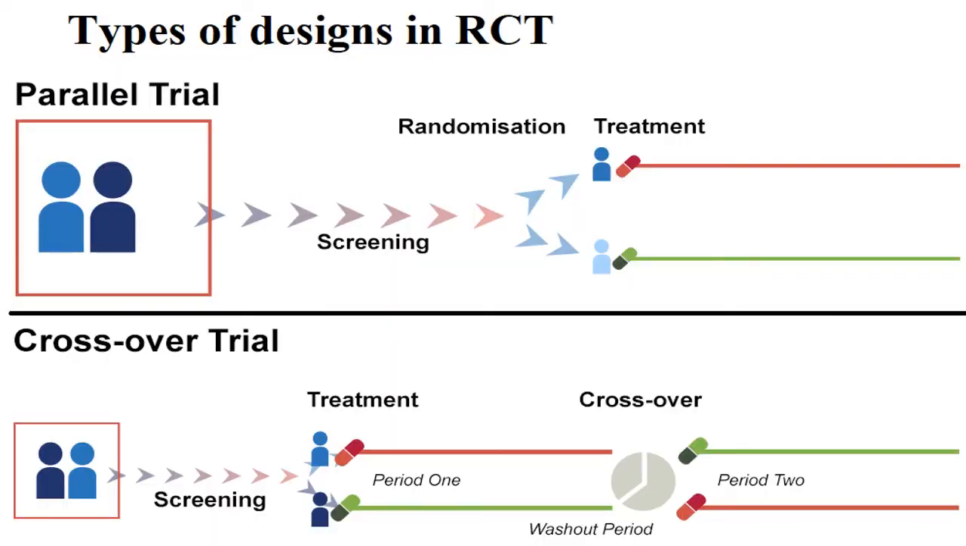The types of randomized control trials. There are many types. Some common types are parallel and crossover. What happens in crossover? The people receiving treatment A and people receiving treatment B are there. In crossover, those who are receiving A now get B, and those who are receiving B now get A. So these things happen. So there is a crossover trial.